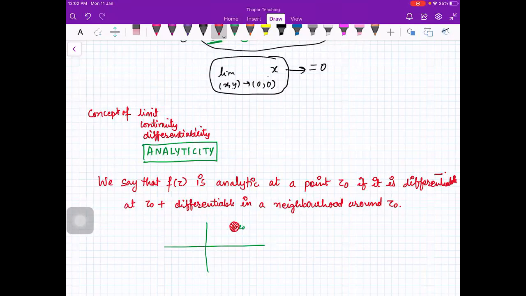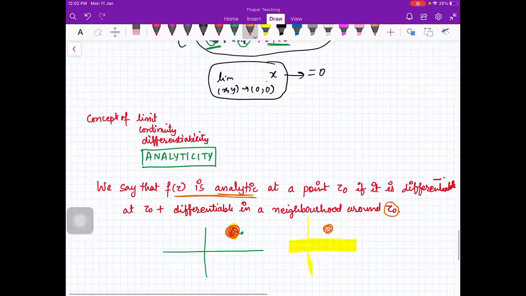Now can you tell me how many points will be there in the neighborhood? How many points are there in the neighborhood? If I take just a small circle in the plane, how many points are there in this circle? Infinite points. Yeah. So here you are saying, for a function to be analytic, it should be differentiable at the point z naught plus it should be differentiable at infinite points around z naught. Okay? Is that thing clear?